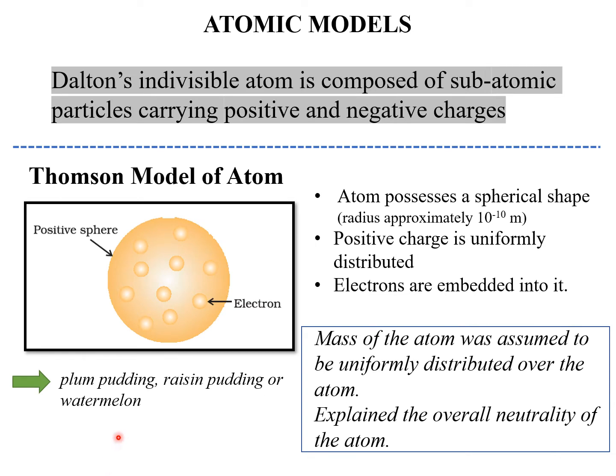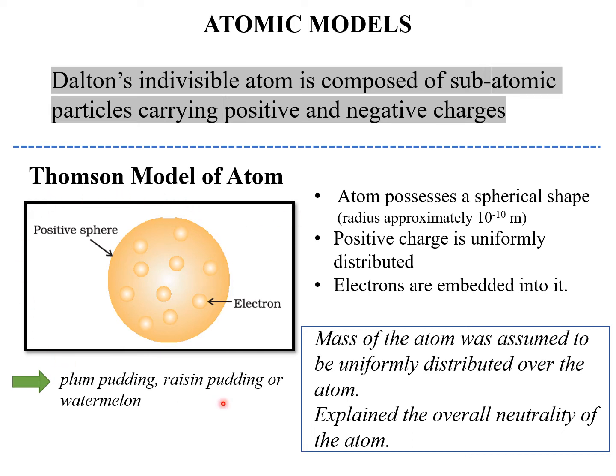So for now, we already know that Dalton's individual atom is composed of some subatomic particles which carry positive and negative charges, and also some neutral particles are present. Now there are various atomic models that were proposed after the discovery of the subatomic particles, and we are going to discuss two of them. The first one is the Thomson model of the atom.